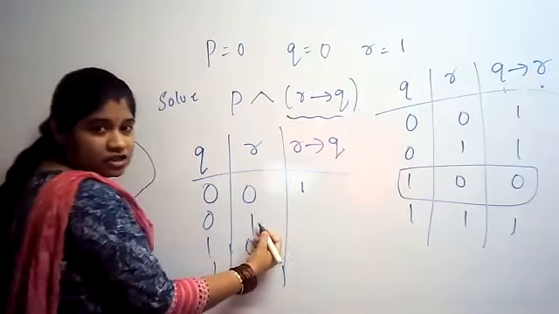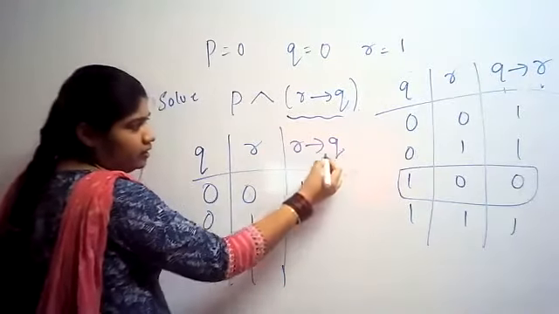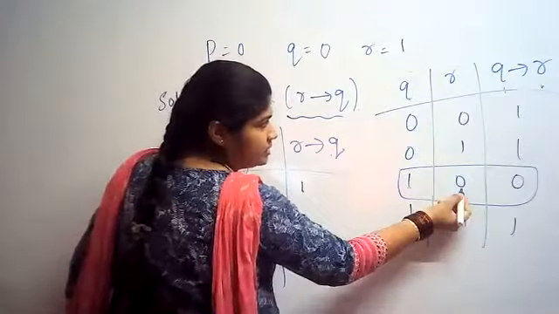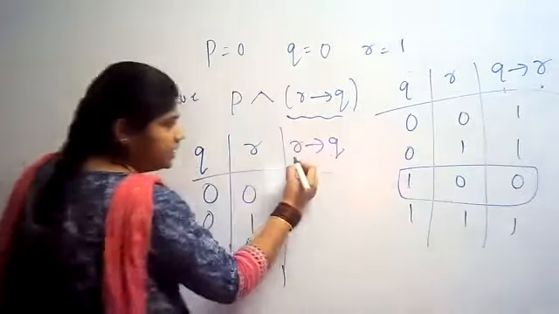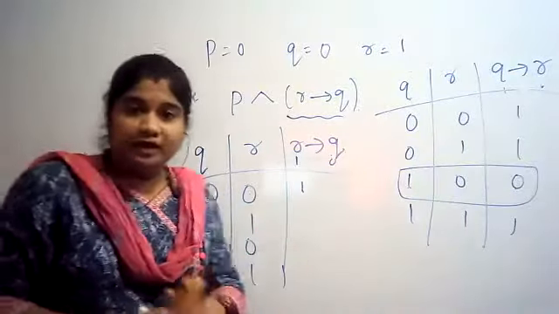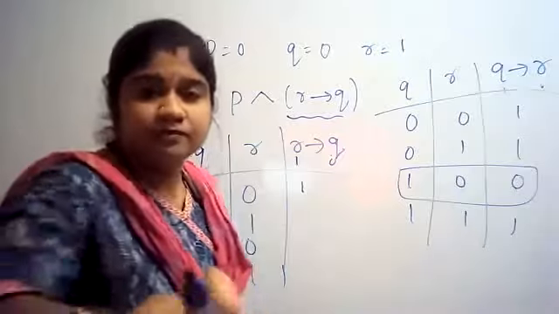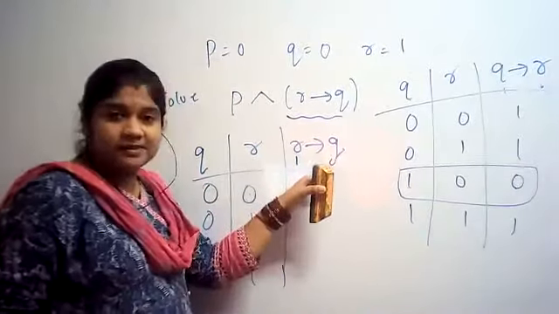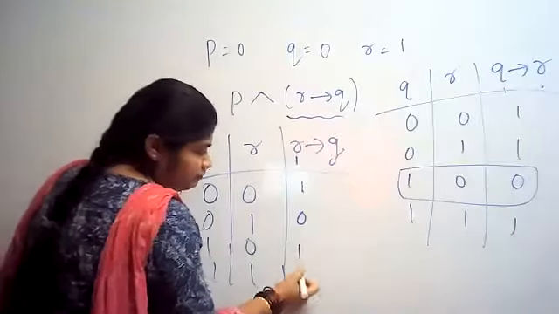In the second case, R is 1, Q is 0. So when the first is 1 and the second is 0, the result is 0. Don't worry whether it is R or Q, just notice the first: if the first is 1 and the second is 0, the result is 0. Rest all will be 1.